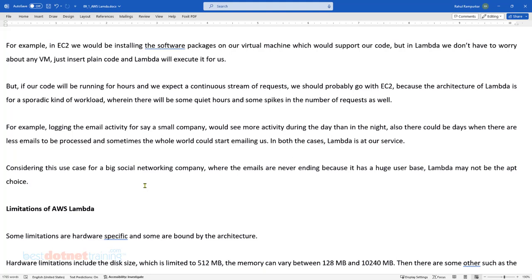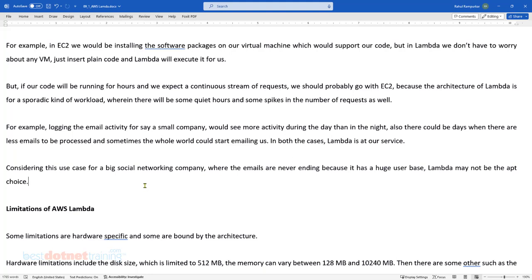So sometimes, even though Lambda may have the same cost as EC2, for the sheer benefit of zero maintenance, you should think of Lambda. By default Lambda is highly available and scales, whereas in EC2 we have to take care of all these aspects. That is sometimes a plus point for Lambda.